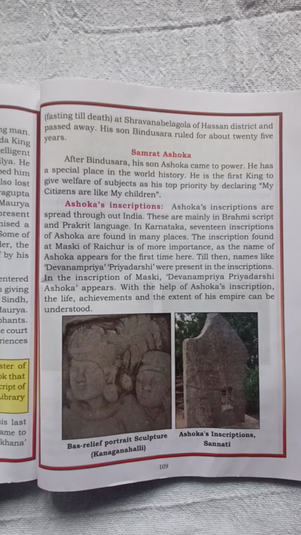And he was the first king to give welfare of subjects. Who was the first king? Ashoka was the first king to give welfare of subjects as his top priority. Top priority in the sense the state of being more important than somebody, by declaring my citizens are like my children. Who declared my citizens are my children? King Ashoka declared my citizens are like my children.